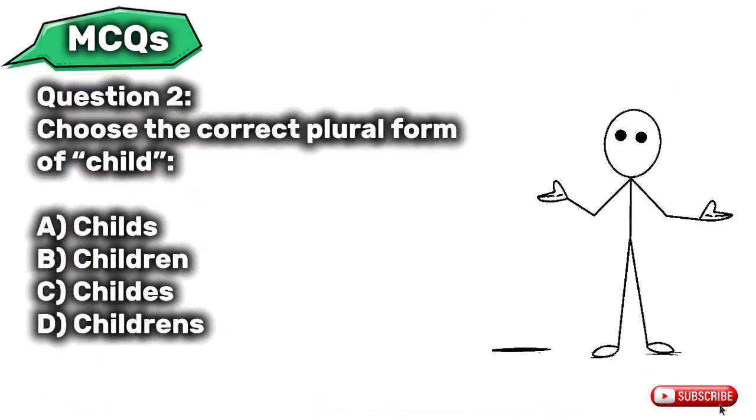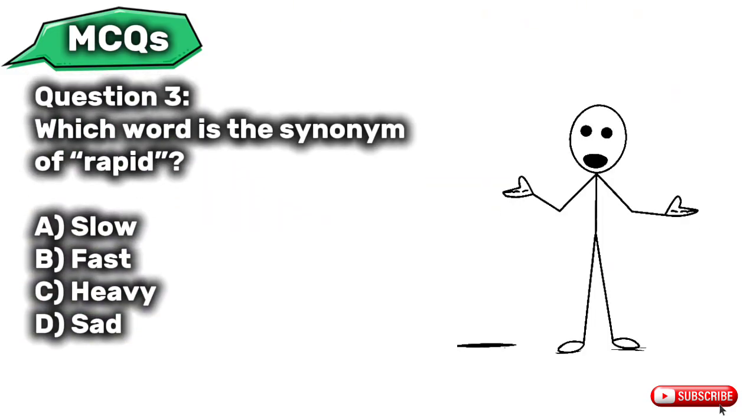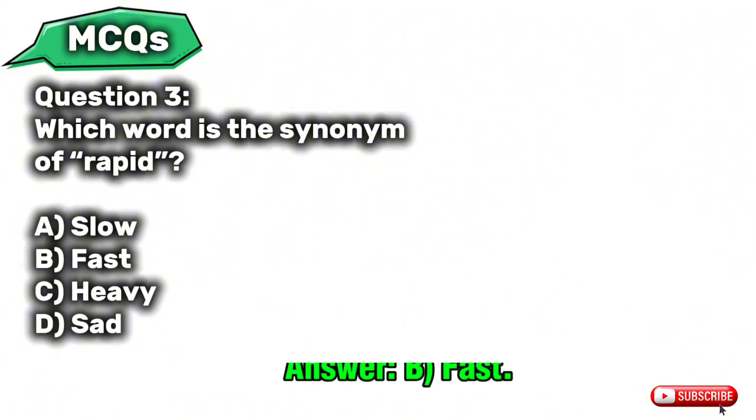Question 2. Choose the correct plural form of child. A. Childs. B. Children. C. Childs. D. Children's. Question 3. Which word is the synonym of rapid? A. Slow. B. Fast. C. Heavy. D. Sad.